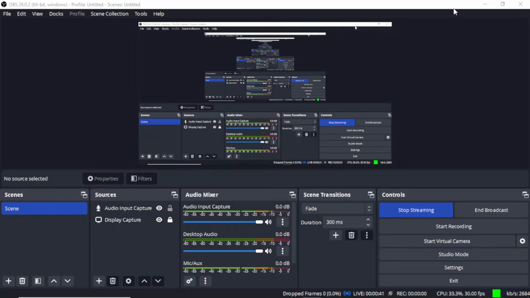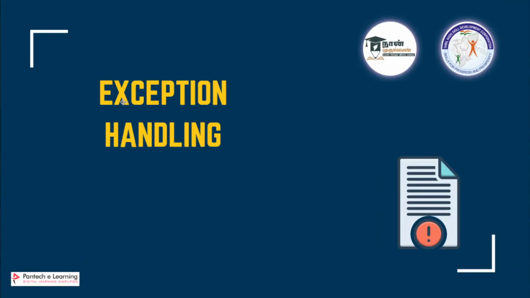So we'll try to start our class now. We'll start with the concept. Almost half the time is gone, so we'll try to go with this exception handling. Once we see all those things, we can continue with that. Okay, assignment. So we'll start with the exception handling now.